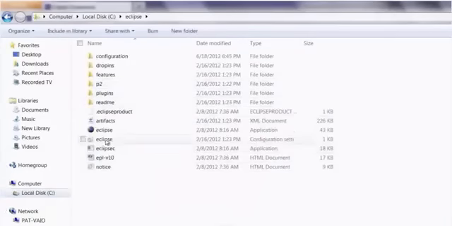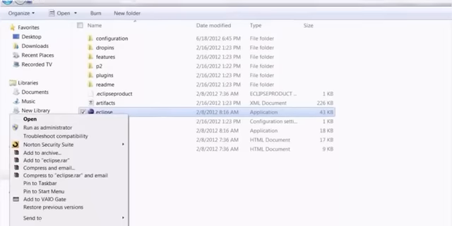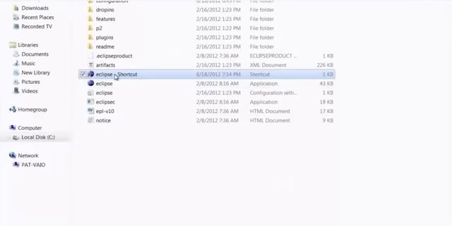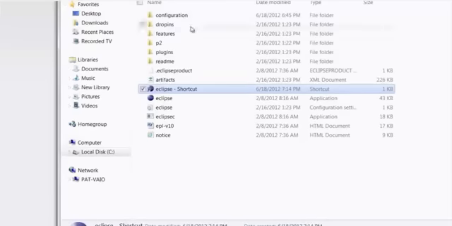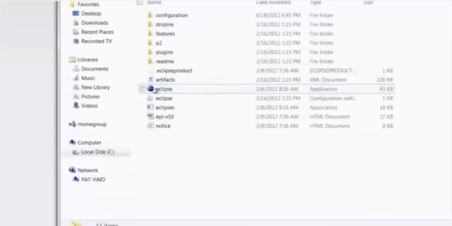All you have to do is come here, create a shortcut for this Eclipse and paste it to your desktop. Right click, create shortcut. Once you have the shortcut here, you can pull this to your desktop, or you can cut and paste it to your desktop. Or if you want, you can leave it here itself, and then you can double click on this Eclipse to start Eclipse.